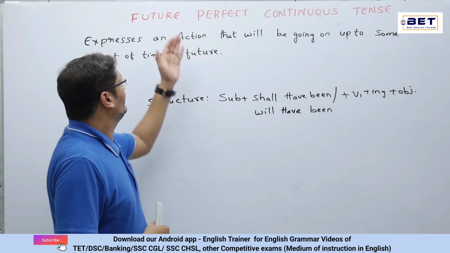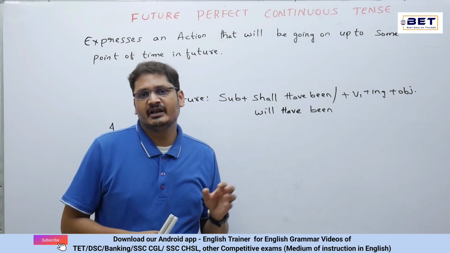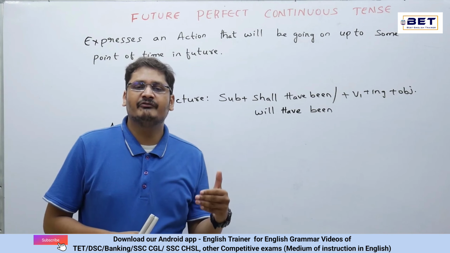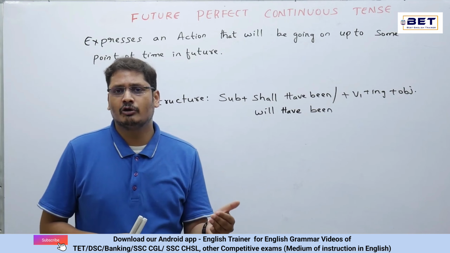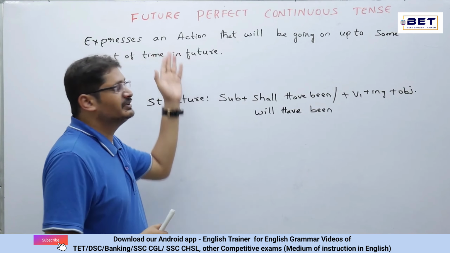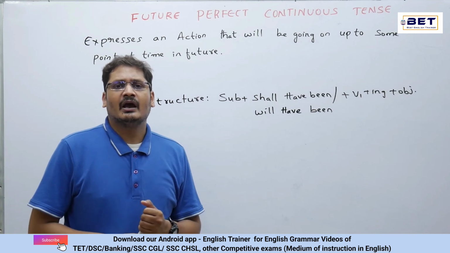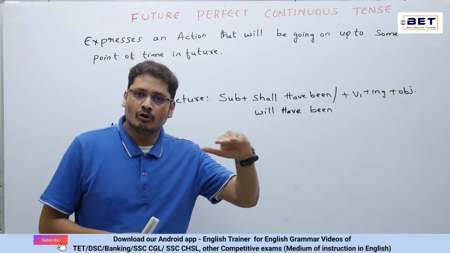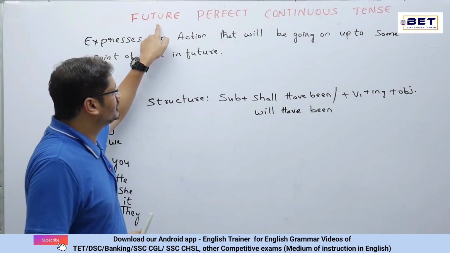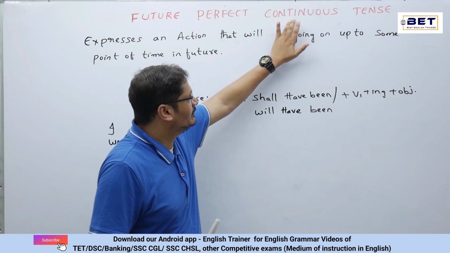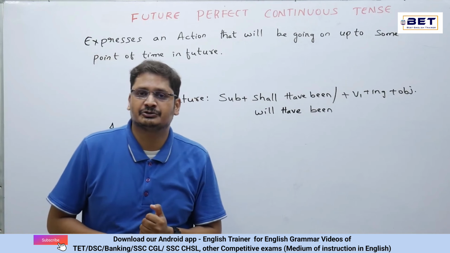So here if we see, we have future perfect continuous. Now what does perfect tense indicate? Perfect tense means if any work has been completed, that is the perfect tense. If a work is continuously going on, that is continuous tense. And future is the future tense. Now what is this future perfect continuous tense? That is, an action will start and will continuously go on and will stop after some point of time. An action will start in future, will continuously go on for certain time and will stop in future. That is the future perfect continuous tense.